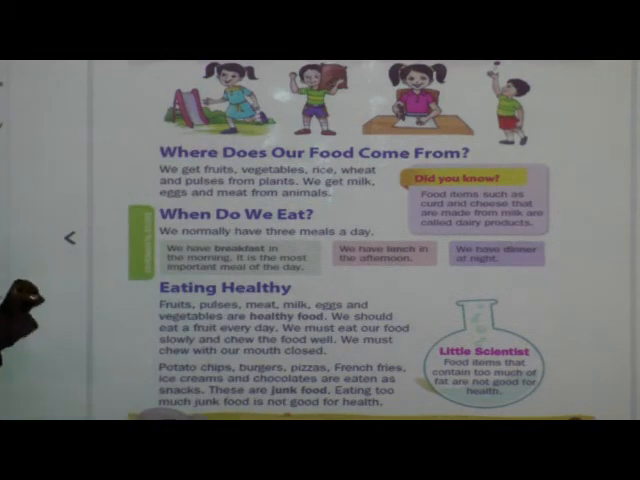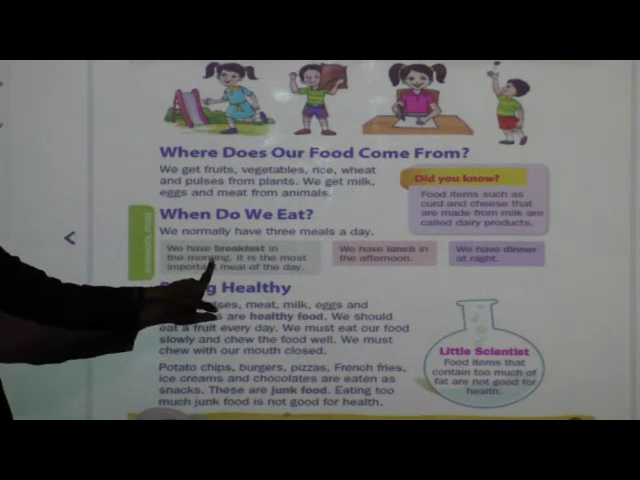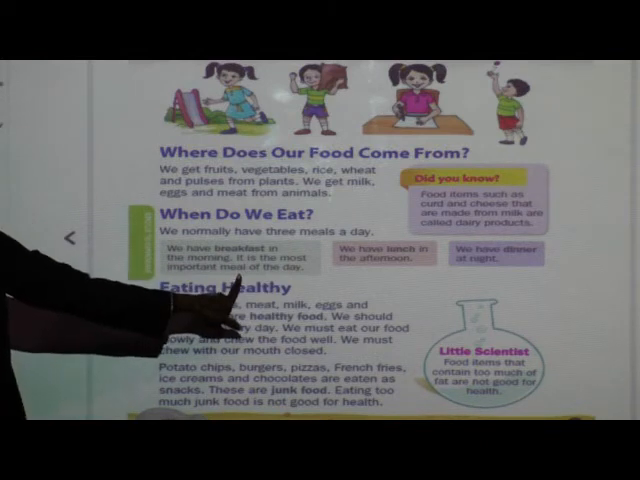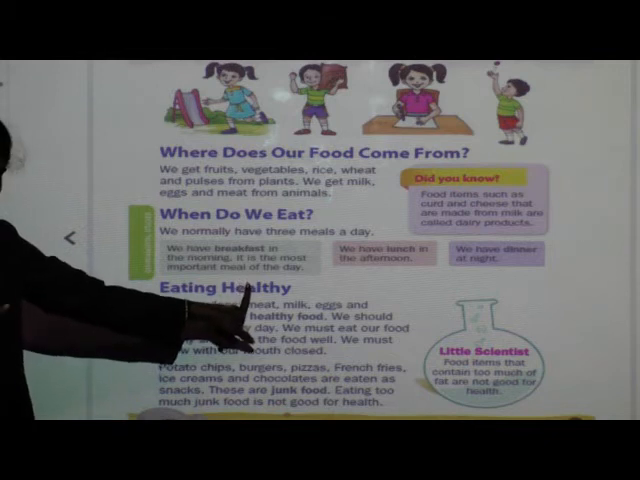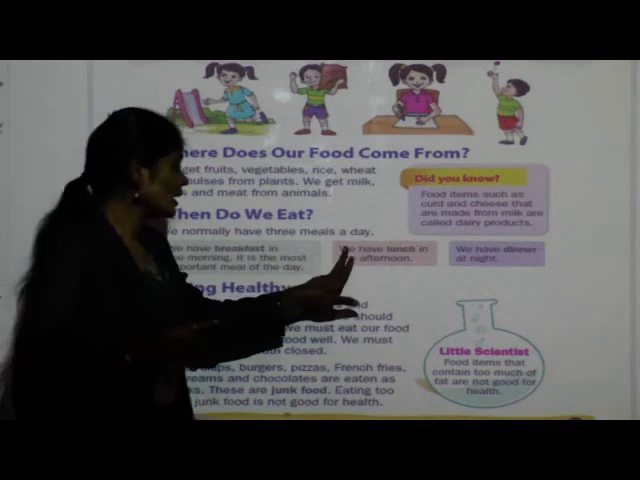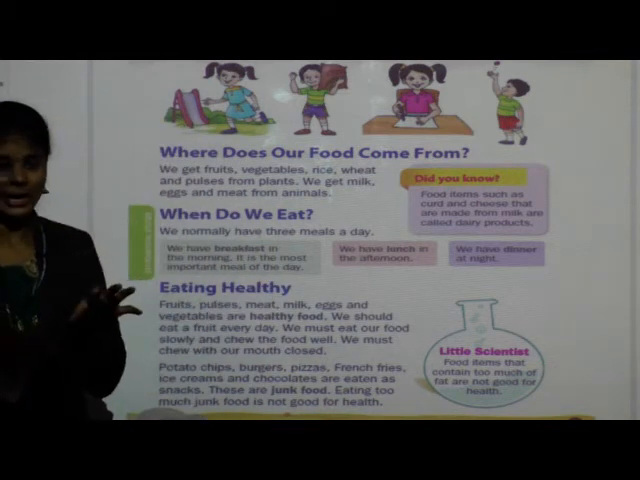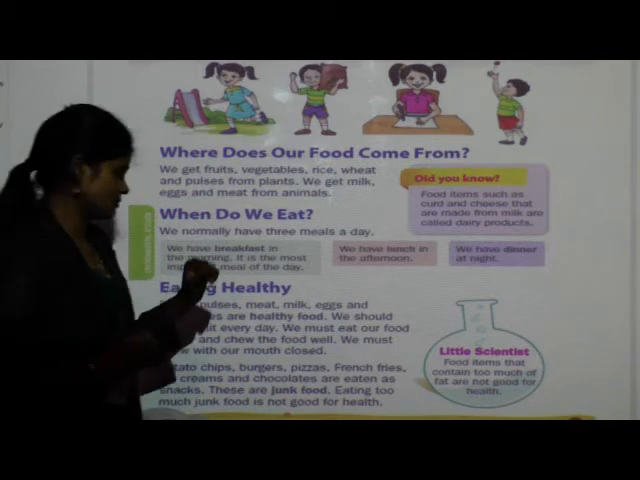Got it, children? Once again I will repeat. We have breakfast in the morning. It is the most important meal of the day. Which is the most important meal of the day? Breakfast. Okay. Next, in breakfast you can also eat some boiled eggs. You can eat 1 or 2 boiled eggs.